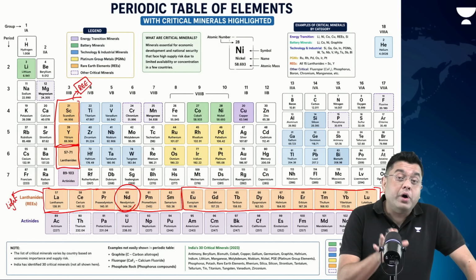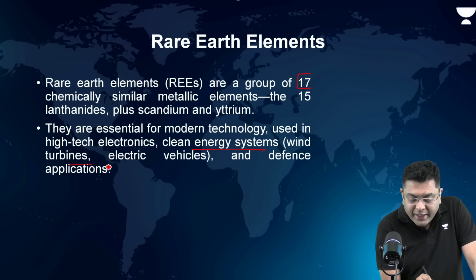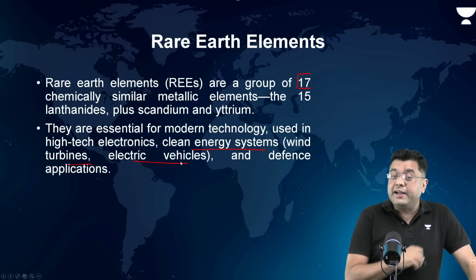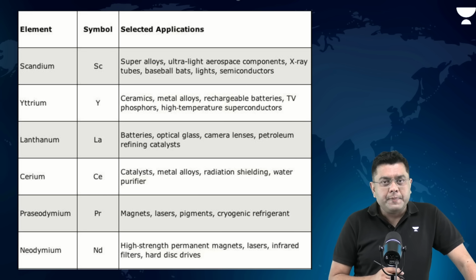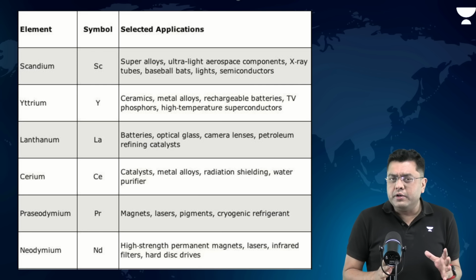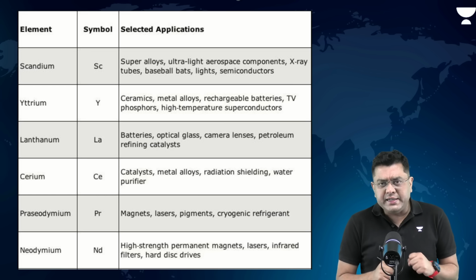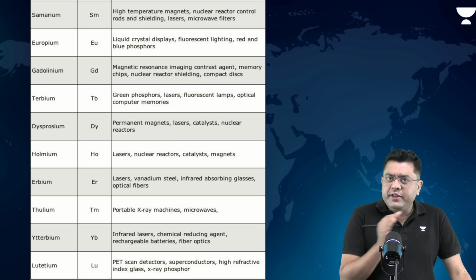But this tells you about the importance of these rare earth elements: clean energy systems, wind turbines, electric vehicles, high-tech technologies. Everywhere, rare earth elements are used. Now, this is a compilation of the list of these rare earth elements and their overall utility. You will find a pattern, right? These are all the rare earth elements.